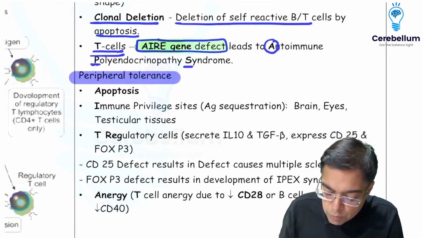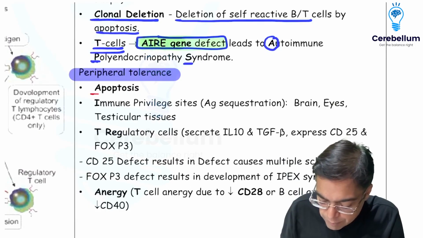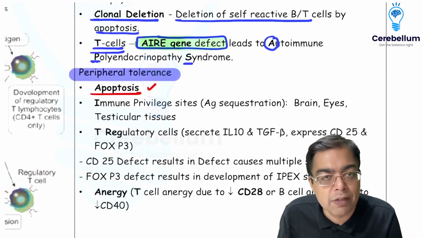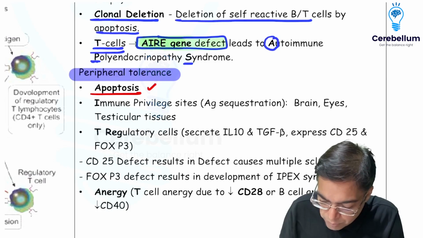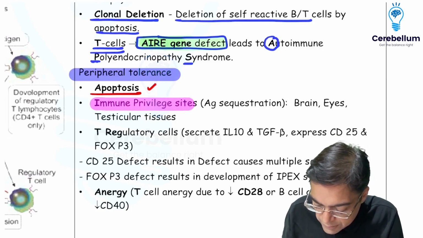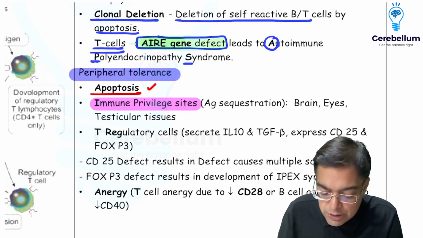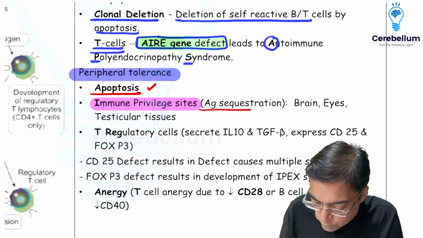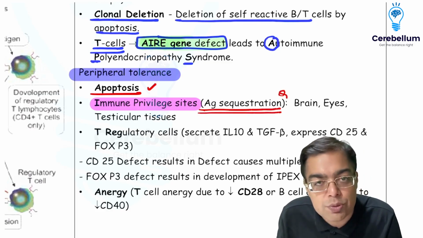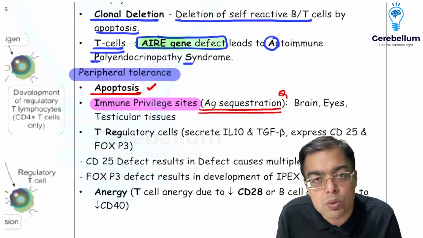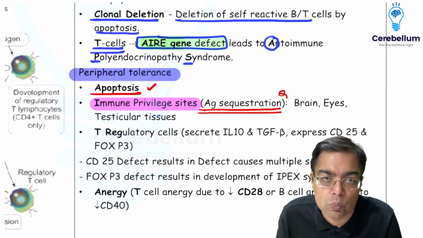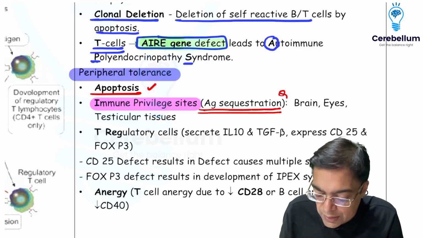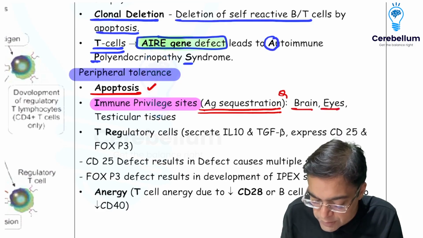The moment we are thinking in terms of peripheral tolerance, the process of apoptosis is applicable here also: destruction of self-reactive B and T cells in the peripheral circulation. We also have certain special sites which are given the name of immune privileged sites. Immune privileged sites are those sites in which the antigens are going to be hidden. They are going to be sequestrated. I must remind you that these are the tissues in which the antigens are hidden. That includes tissues like the brain, the eye, and testicular tissue. These are the sequestrated antigen tissues, or the immune privileged sites.